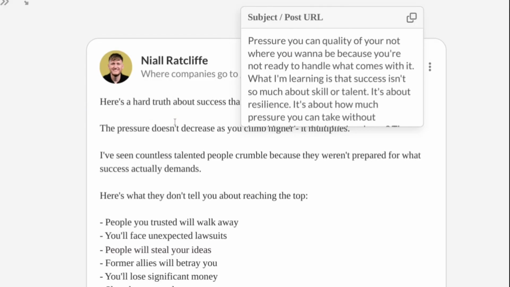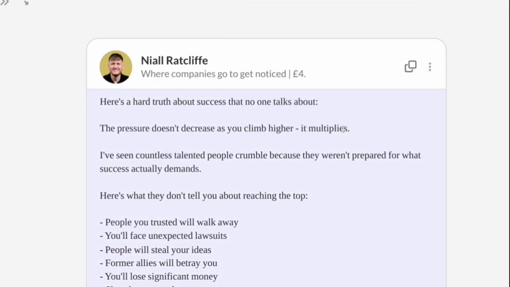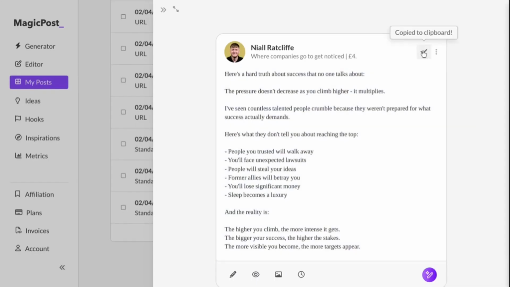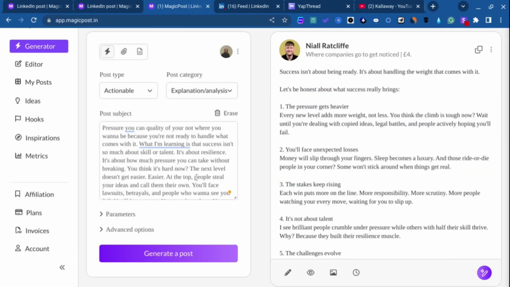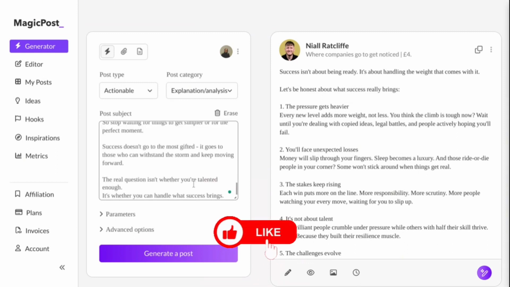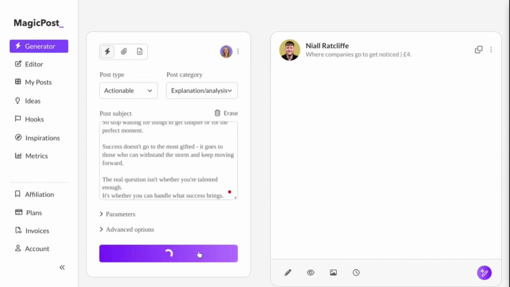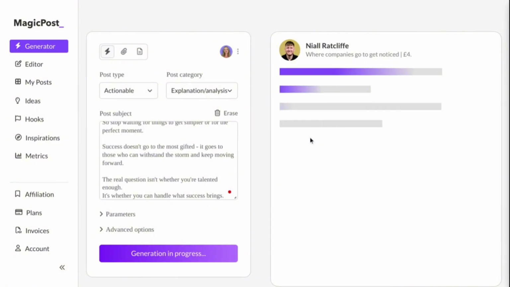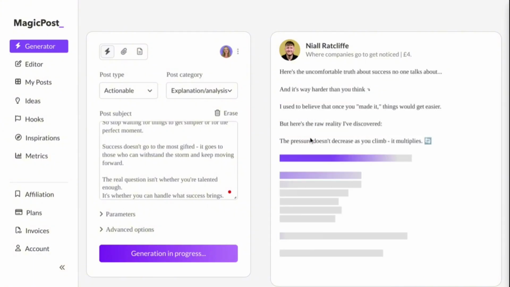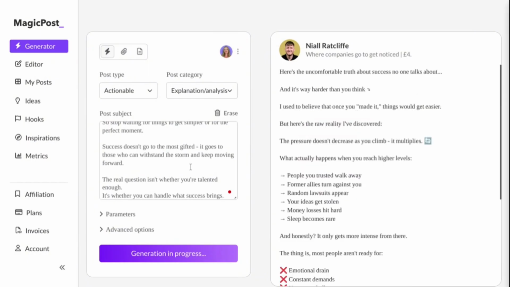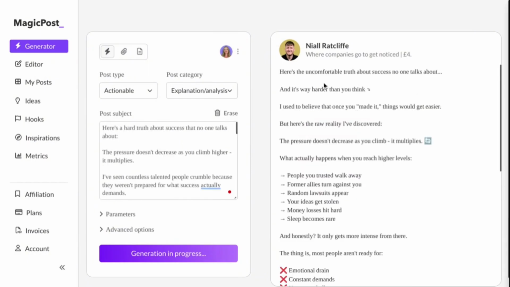Now let's say you wrote the post yourself. So let's say this is the post itself. All you have to do is paste in the exact post you just generated yourself. Okay, let's just go with her writing style in this case. So it's basically just me showing you all these different creators' writing styles, but as you can see, you can see the post itself, and boom, this is how you can go about repurposing one of your best performing posts into another LinkedIn post.